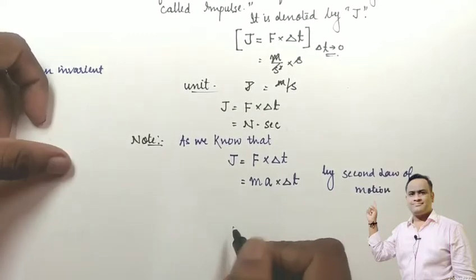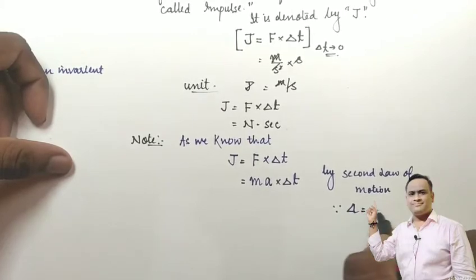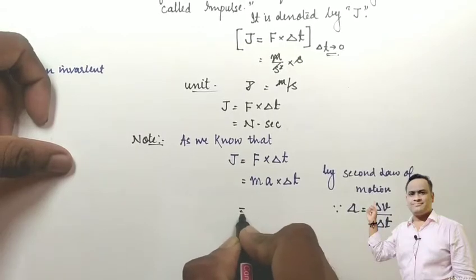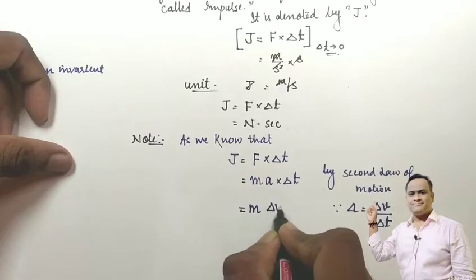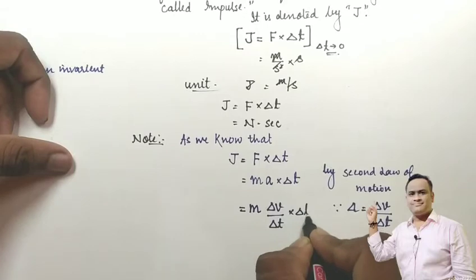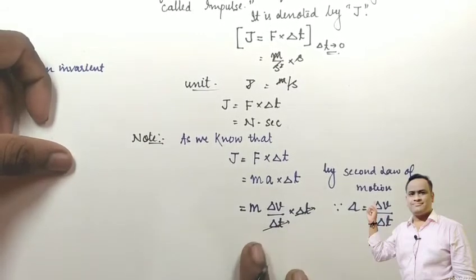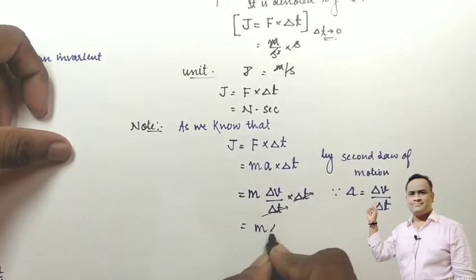Since acceleration A is the change in velocity with respect to time, we can write m into delta v upon delta t, into delta t. So delta t and delta t cancel out with each other. Now what we get is m into delta v.